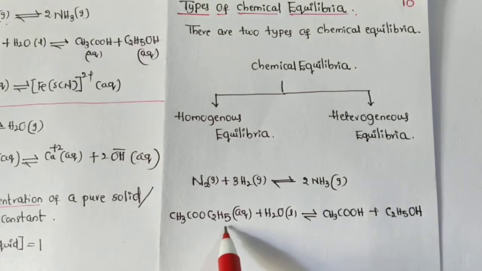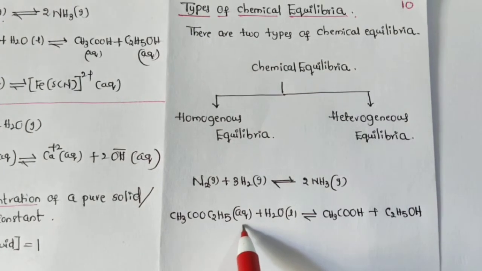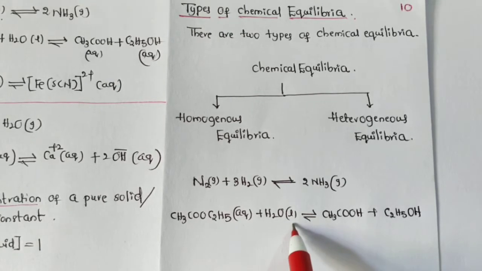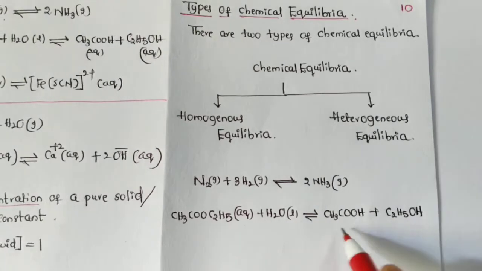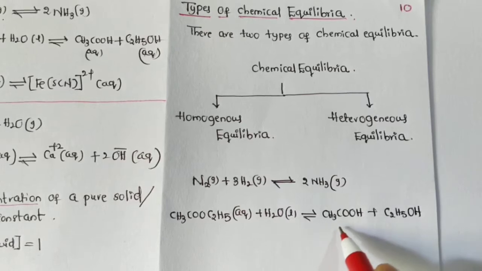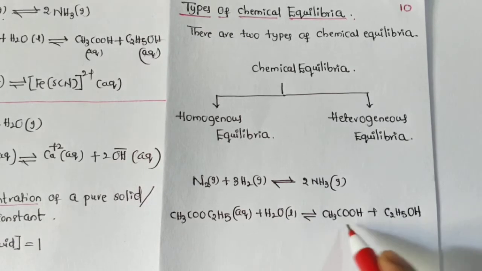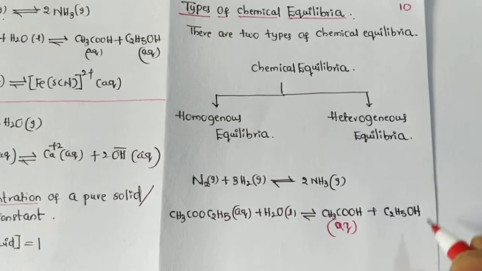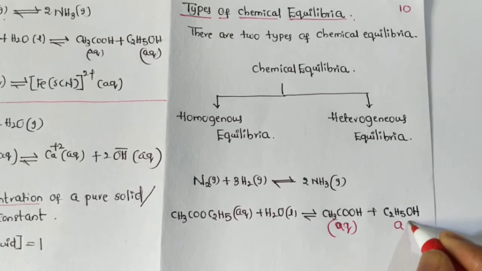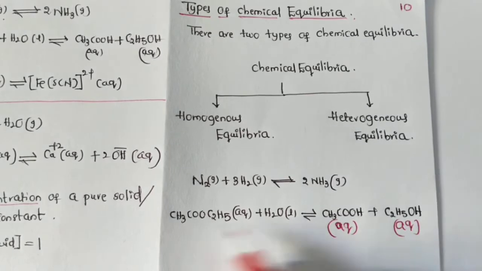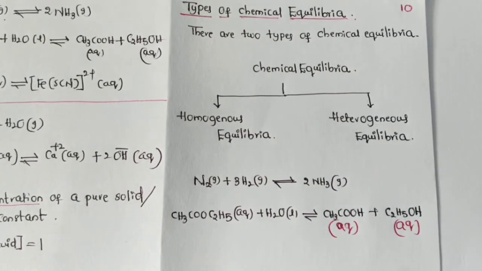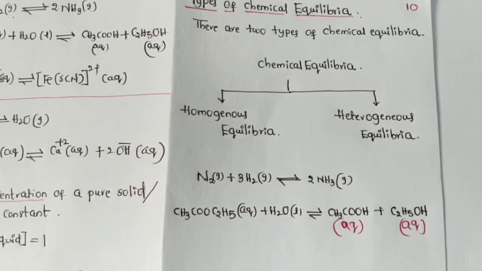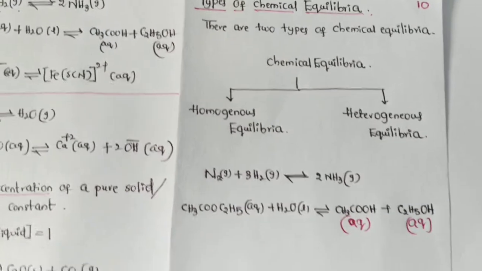Ethyl acetate, in the aqueous phase, and water, a liquid phase, give rise to an equilibrium reaction. Acetic acid is also in the aqueous phase, and the ethyl alcohol is also in the aqueous phase. So all are in the same phase, so that's why it is also another example of homogeneous equilibrium. It is also very important.